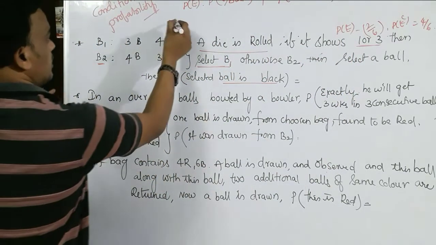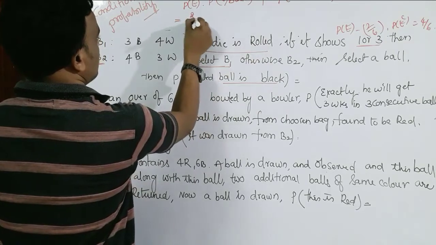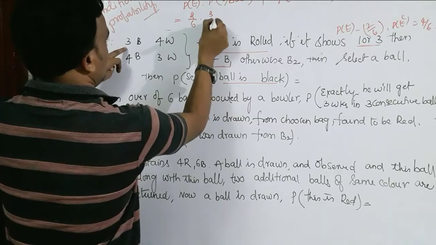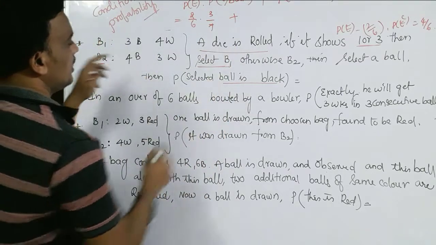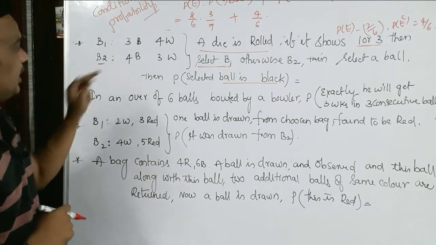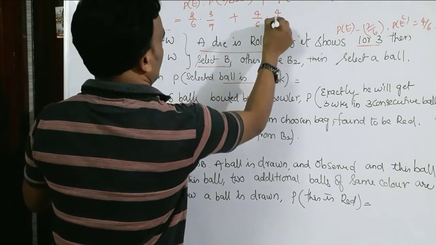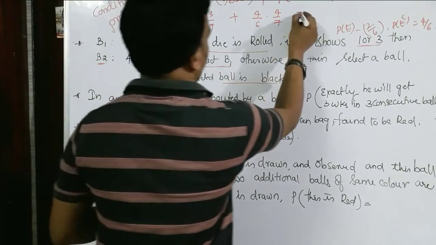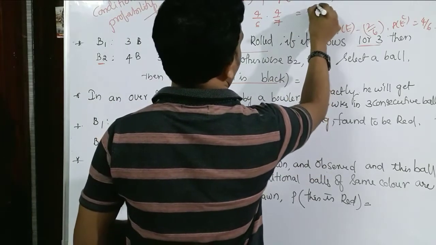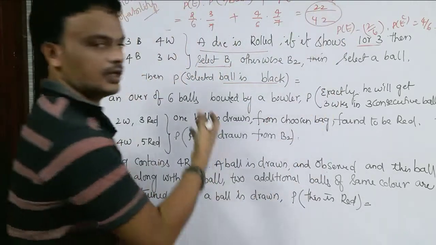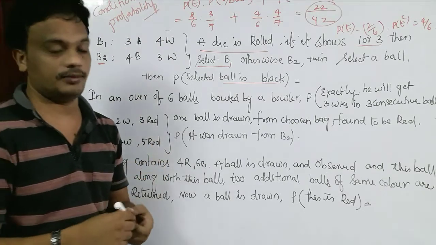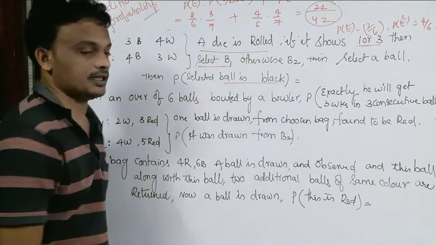Come on, what are the chances? This is 2 by 6, and from bag 1, how many blacks are there? 3 blacks out of 7, plus E complement is 4 by 6, that means we select bag 2, and from it 4 blacks out of 7. So it is 6 and 16, which gives 22. Like this we will get the problem. In conditional probability, to select the bags they give conditions.